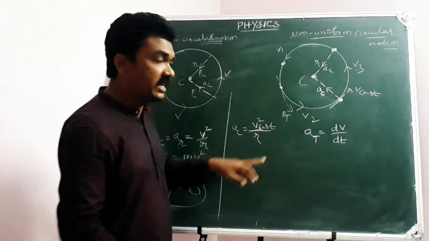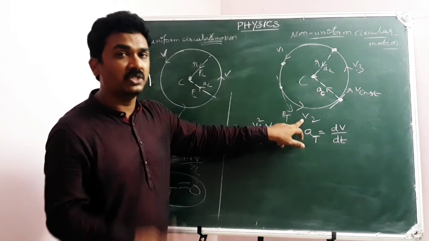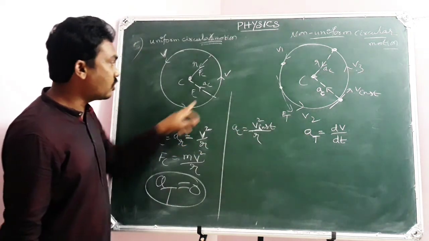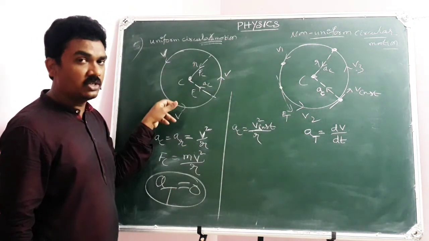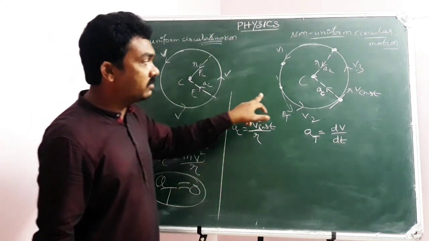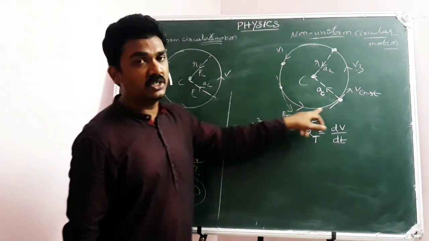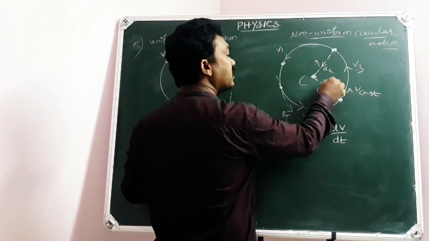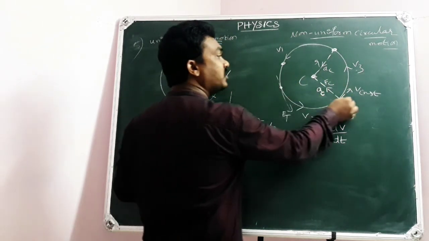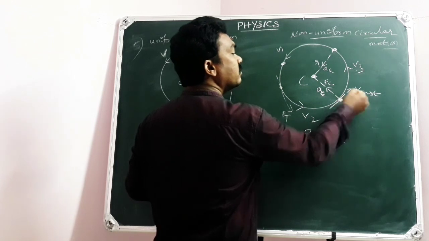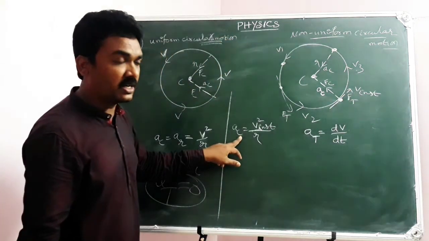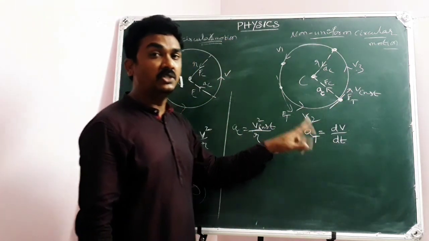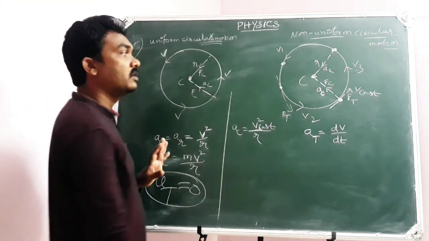That is the reason the speed has changed; otherwise the speed remains constant though the direction is changing. Here, along with the direction, the speed is changing continuously. It means that in addition to the centripetal force, my particle experiences a tangential force, so it will have centripetal acceleration and tangential acceleration.